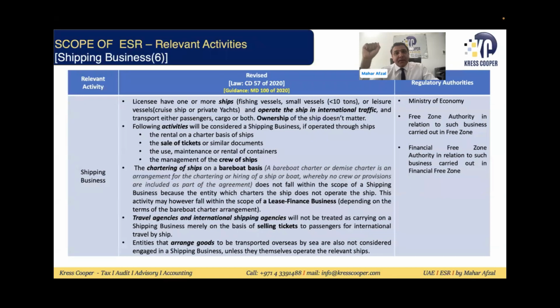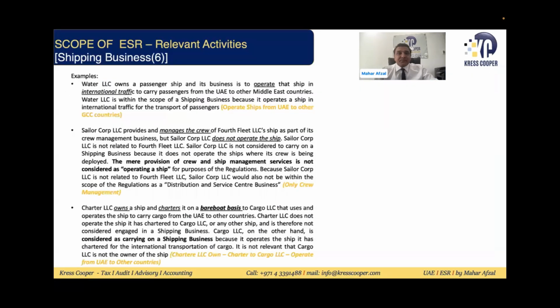of the ESR. Chartering a boat, bareboat chartering, as I mentioned, will not fall under the scope of ESR. But chartering a boat might fall under the lease finance business, because they are leasing the asset to another company. Then there is a travel agency, the international shipping agency, acting as a middleman. If they are acting as a middleman, it will not fall under the ESR. In the arrangement of goods to be transported, the company which is arranging the goods will not fall under the ESR. The important thing is if the shipping company is involved in the operation of the ship, it will be subject to ESR, and it doesn't matter who is the owner of the ship.